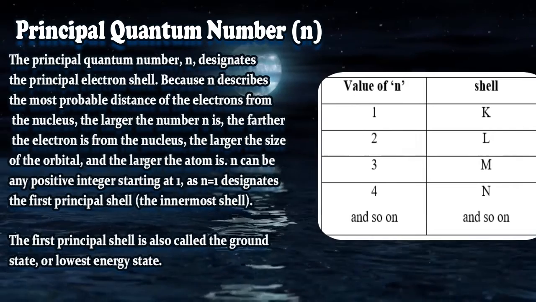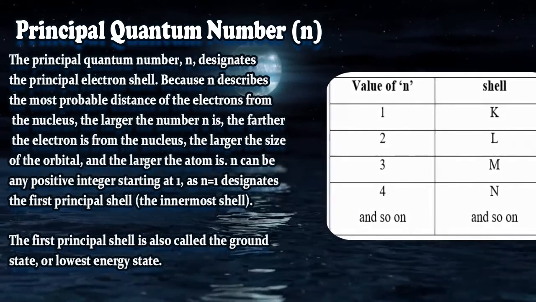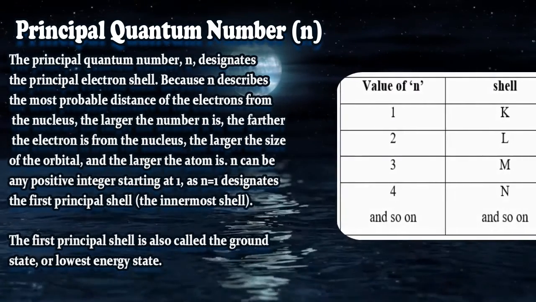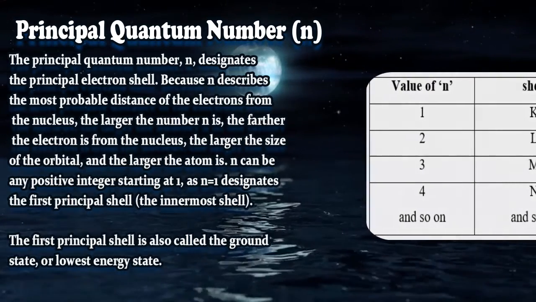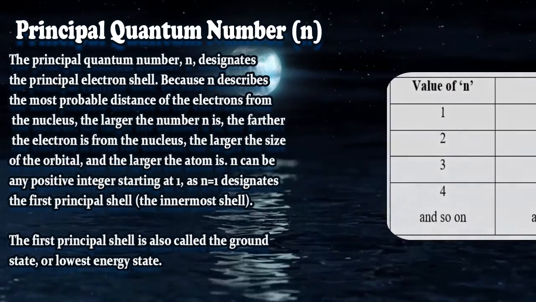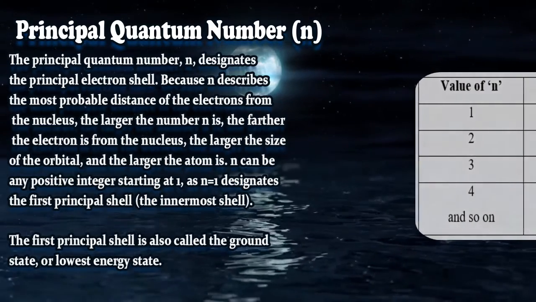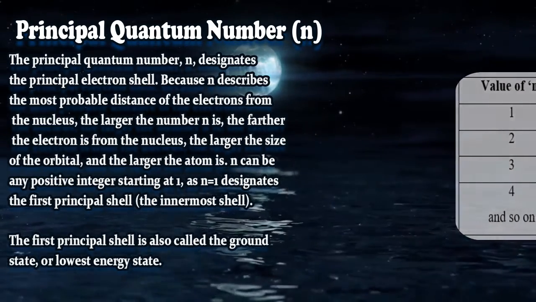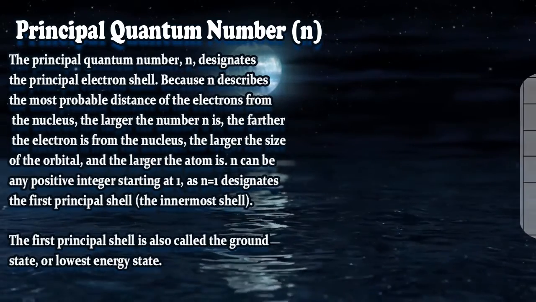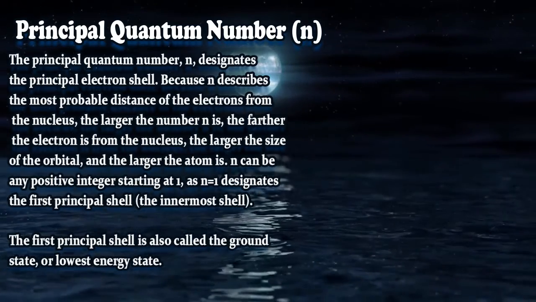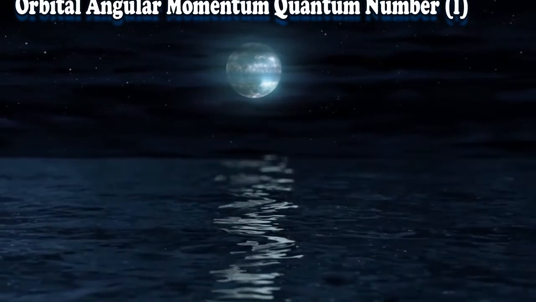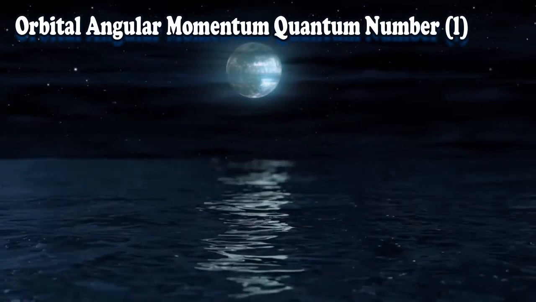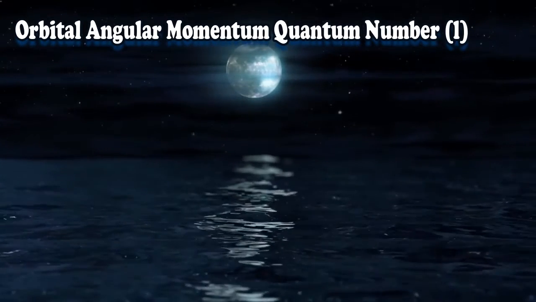Now whenever we are talking about the L shell, the value of l is 0 and 1, because it goes from 0 to n minus 1. For the L shell, n is 2, right? So 0 to 2 minus 1 means 0 and 1. That is what we discussed a few moments ago. 0 means S, 1 means P. That means in the L shell, S and P orbitals can be there.